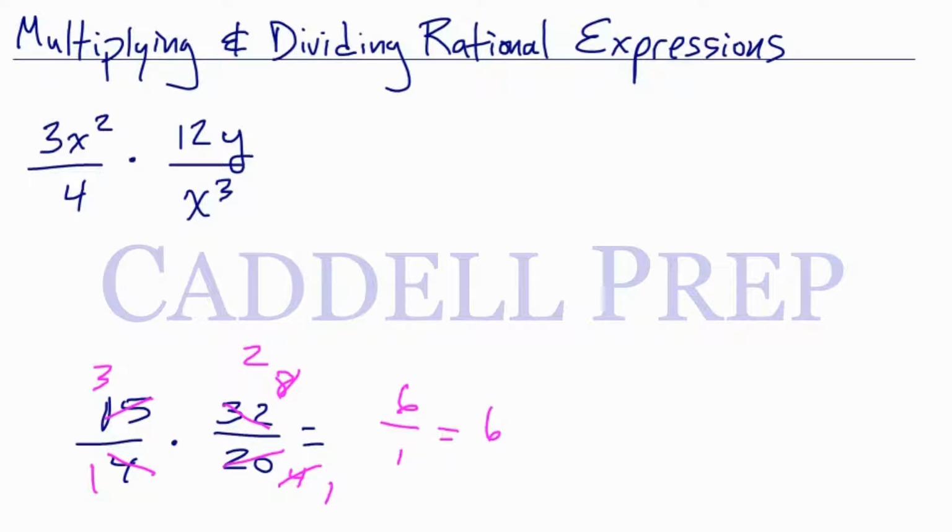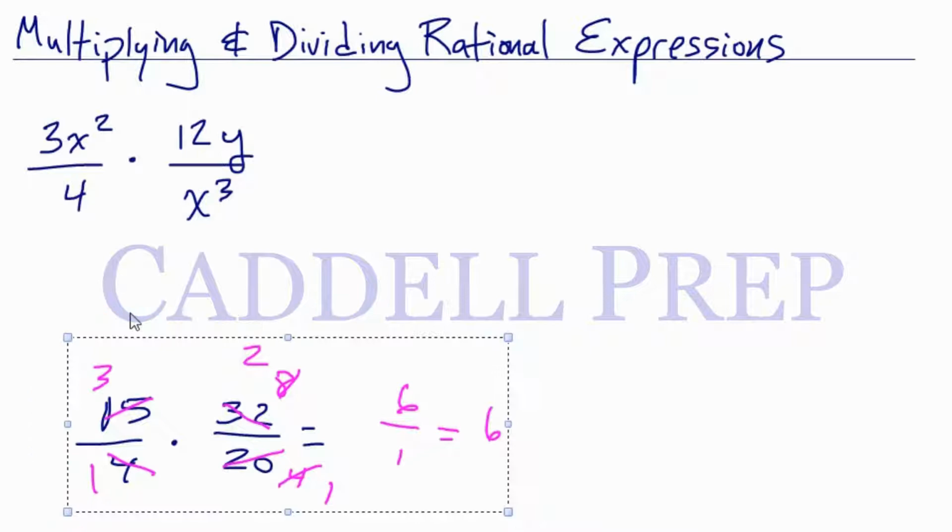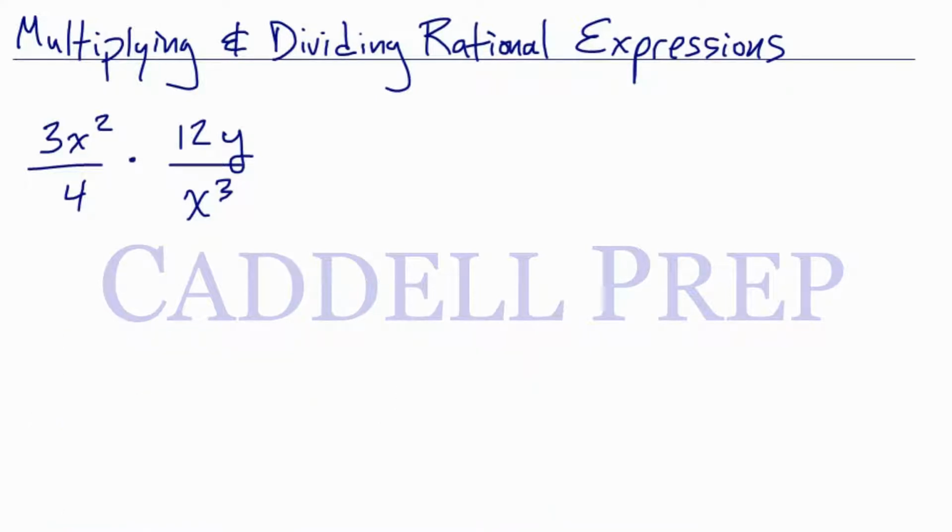Alright, now let's do the same thing, but let's get rid of this first. We're going to need some more space. So 3x squared over 4 times 12y over x cubed. Let's see what we can reduce. The 4 and the 12 reduce: this becomes a 1, this becomes a 3. Then we have x squared and x cubed. When we have something like this, we subtract the exponents and keep the exponent wherever the larger exponent is. The difference between 2 and 3 is 1, but there's 3 down here and only 2 up here, so we're left with 1 down here. So this will go away, and this will be x to the first.